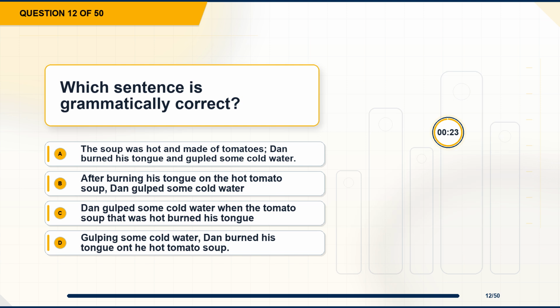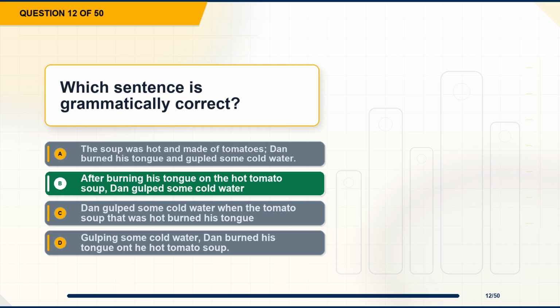Question 12. Which sentence is grammatically correct? Option A. The soup was hot and made of tomatoes. Dan burned his tongue and gulped some cold water. Option B. After burning his tongue on the hot tomato soup, Dan gulped some cold water. Option C. Dan gulped some cold water when the tomato soup that was hot burned his tongue. Option D. Gulping some cold water, Dan burned his tongue on he hot tomato soup.